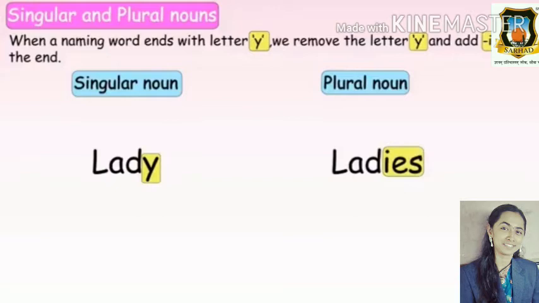It will become ladies. So lady is singular noun and ladies is plural noun. So we have removed y and we have added ies to the plural noun.